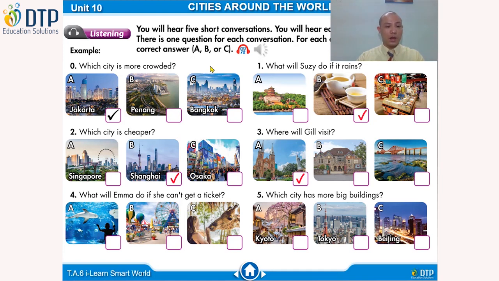What do you choose? Aquarium, A. Amusement park, B. or the zoo? Okay, the right answer is C.